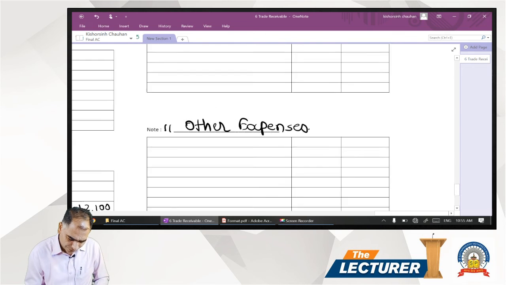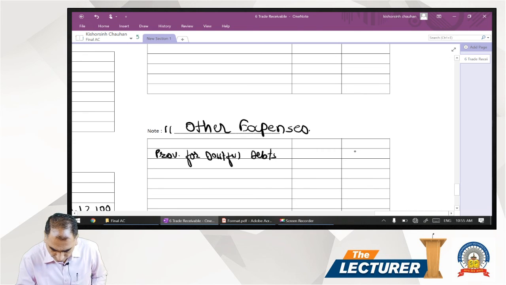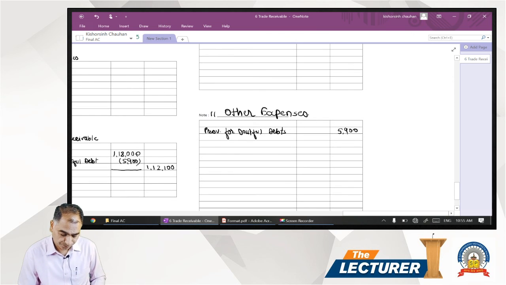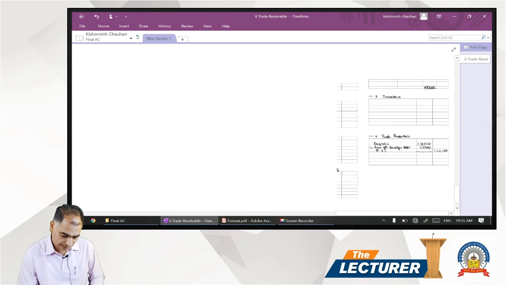So in schedule number 11 we have to write provision for doubtful debts, that comes to 5,900. So we have deducted from the debtors and we have recorded it in the list of expenses.